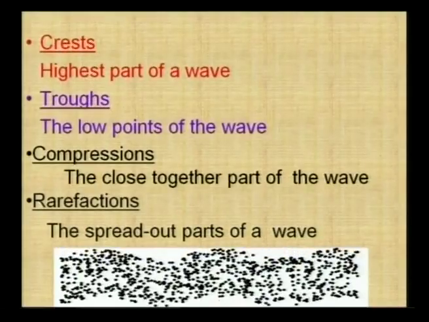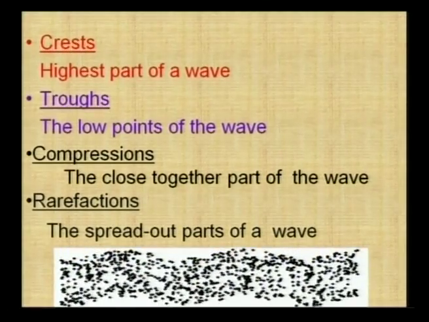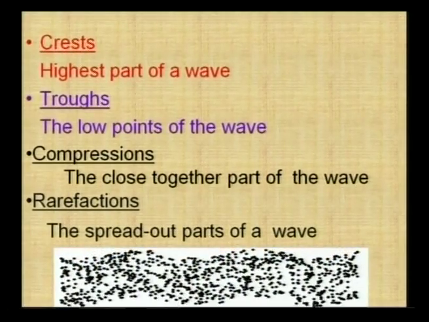The closer together part of a wave is known as compressions. So friends, do you understand? The closer particles of a wave are known as compressions and the spread out particles are known as rarefactions. So friends, let us see on the screen. The closer particles together of a wave are known as compressions and the spread out particles of a wave are